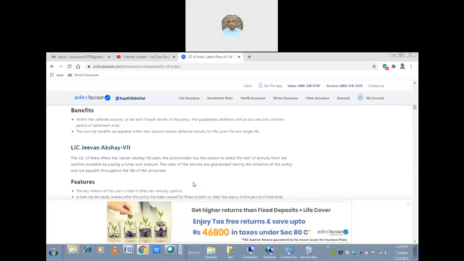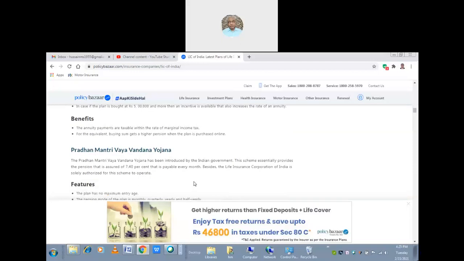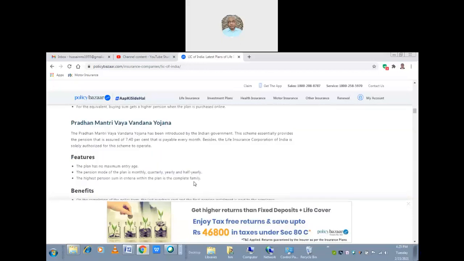LIC offers the policyholder the option to select the sort of annuity from 10 options available by paying a lump sum amount. This also we can make out. Then we can also write the Pradhan Mantri Vaya Vandana Yojana; you have to remember all these yojanas. Then if it is a 50 marks question, the scheme essentially provides a pension, and 7.40% of that is payable every month. Life Insurance Corporation of India is solely authorized to operate this scheme. What is Pradhan Mantri Vaya Vandana Yojana?